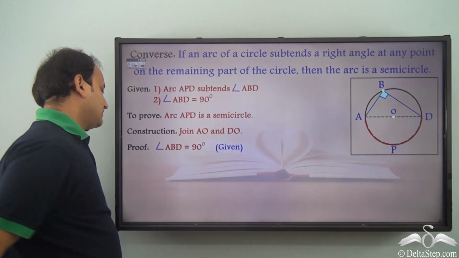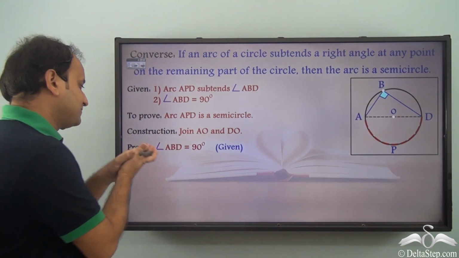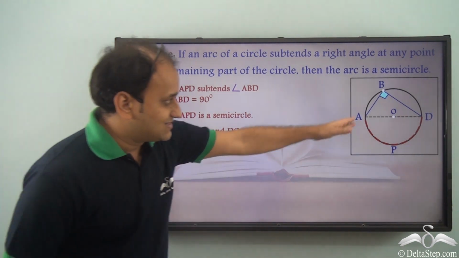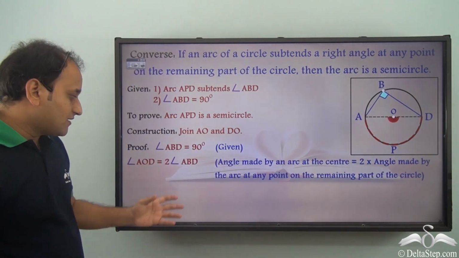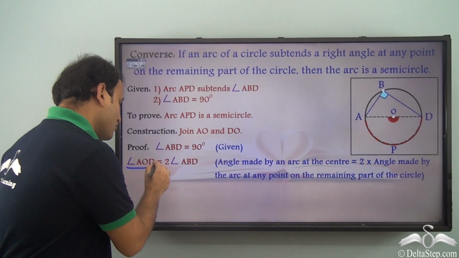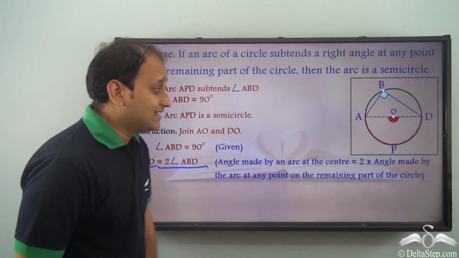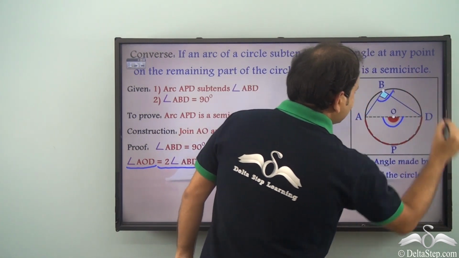Now in the proof, what is the first fact? First fact is that angle ABD is equal to 90 degrees. That is given to us. Also, angle AOD is equal to 2 into angle ABD. So this angle will be twice this angle.